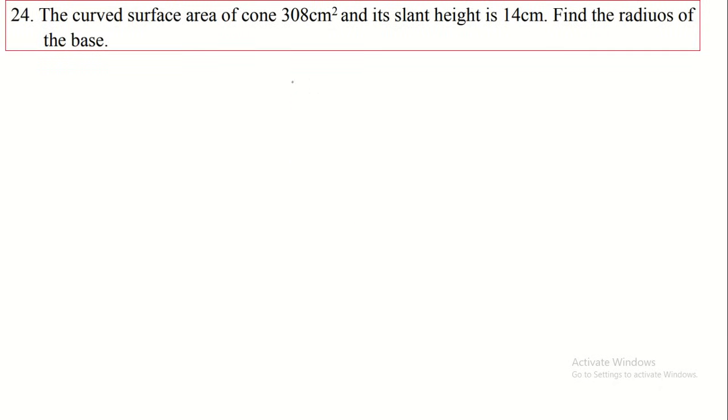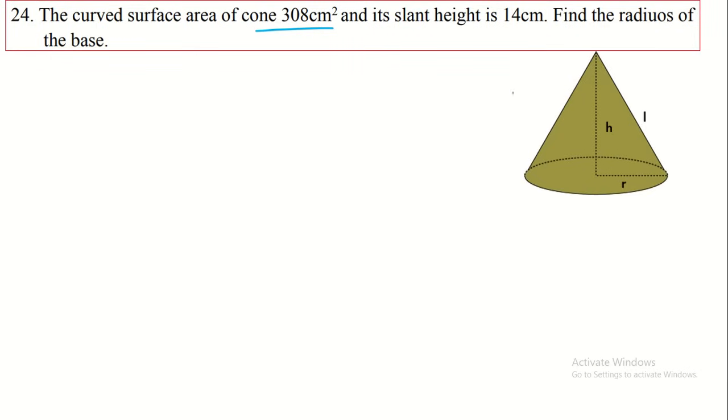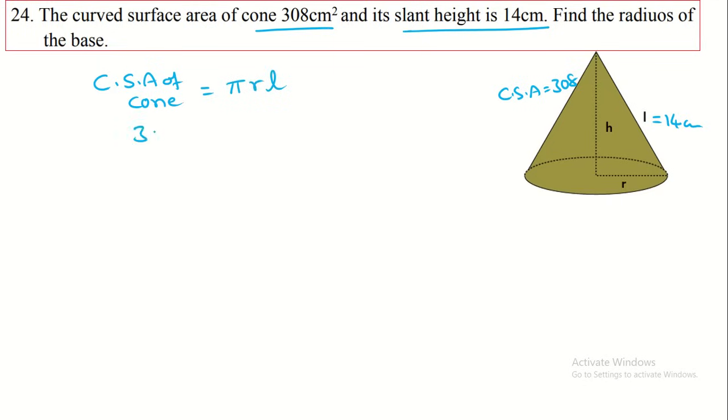Then the curved surface area of the cone is 308 centimeter square. Here this is the CSA of the cone. CSA is equal to 308 they given, and the slant height they given. Slant height is equal to 14 centimeter. Here we write the formula. CSA of cone is equal to pi r L is the formula. Here they given the CSA is 308 is equal to pi means 22 by 7 into r, we have to find out this one. L means 14.